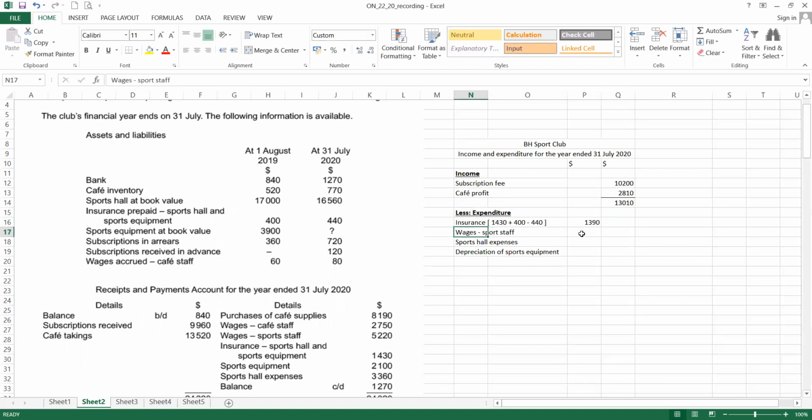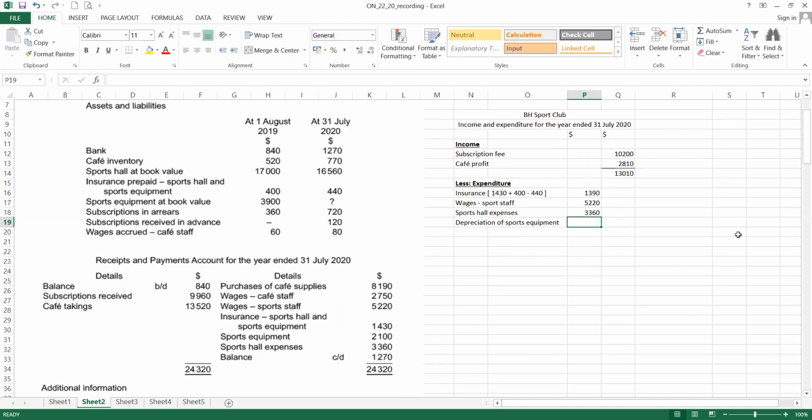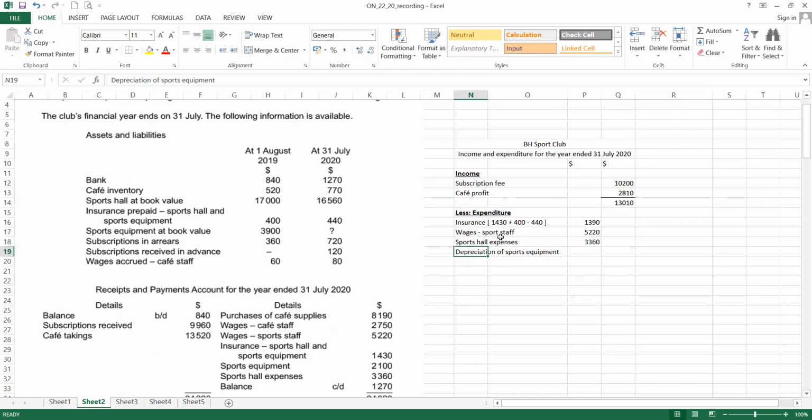Okay, wages, this one they didn't mention any adjustment. Straight away take from the payment side, this amount, 5220. Sport hall expenses. Okay. Sport hall expenses, where is it? Okay, in here, 3360. Also, they didn't mention any adjustment, we just ignore it. But come to this depreciation, show your working, how you get the answer.